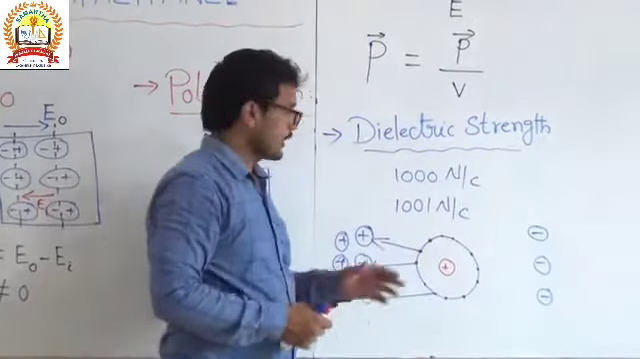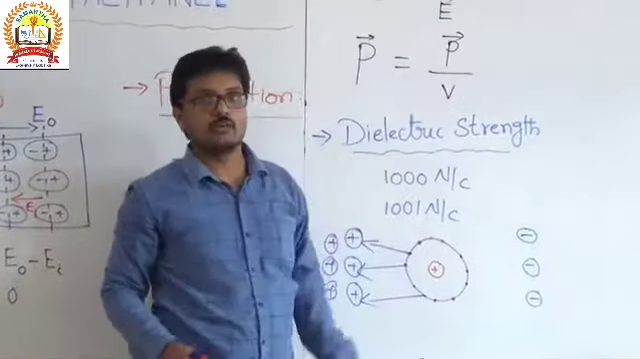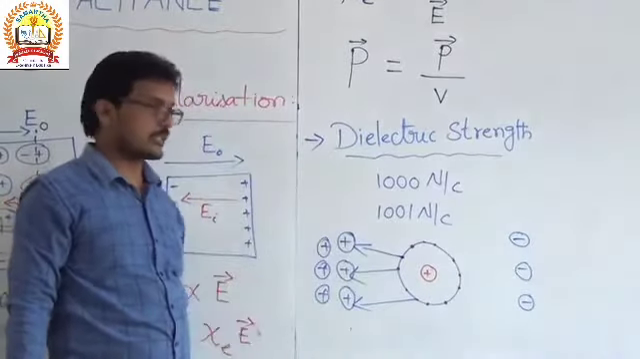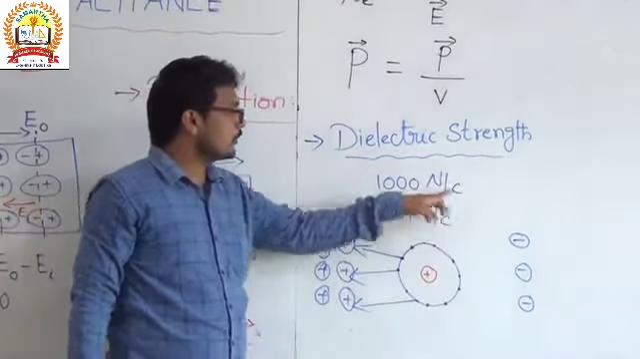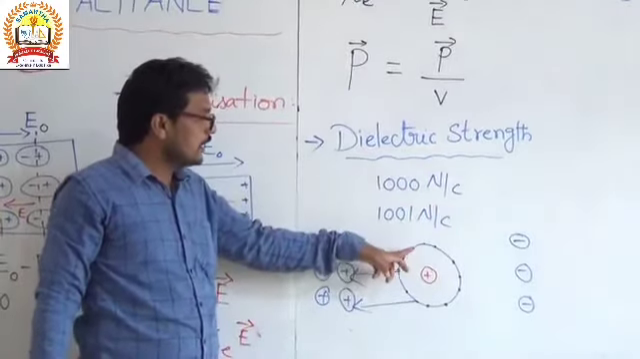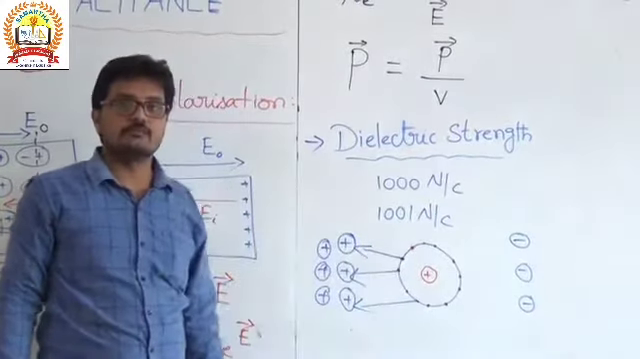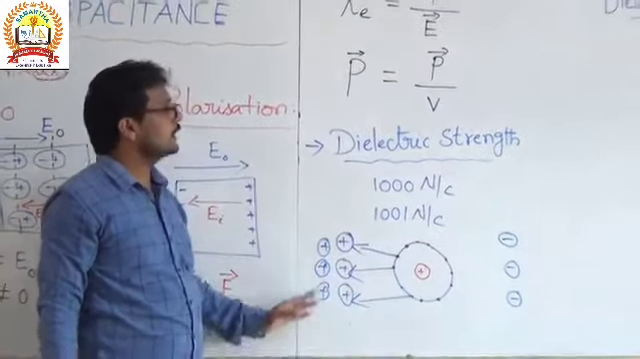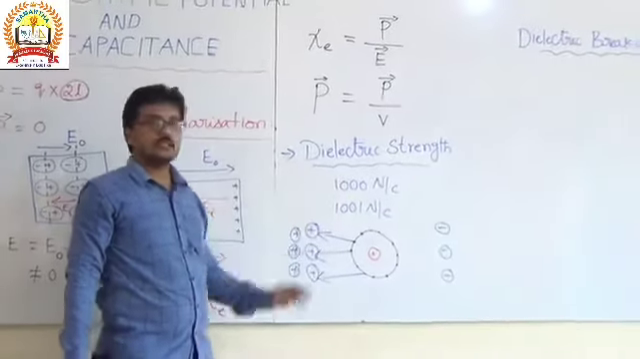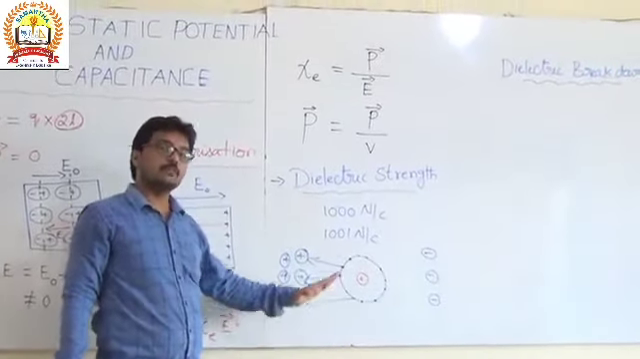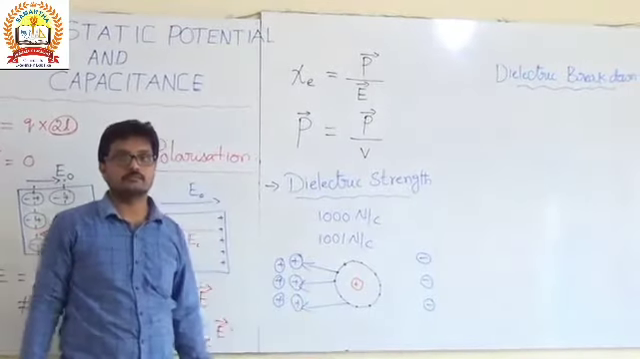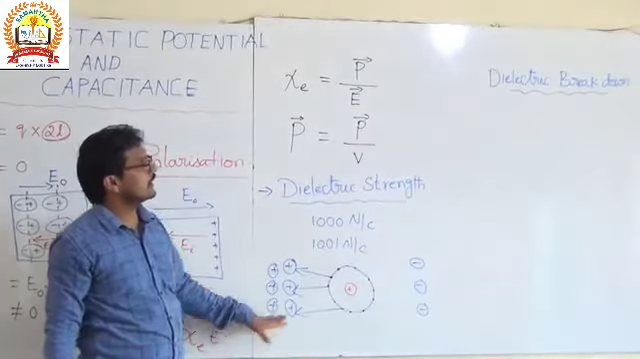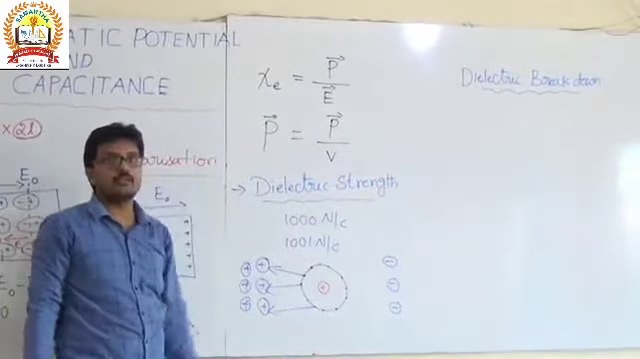per coulomb represents dielectric breakdown. 1000 Newton per coulomb represents the dielectric strength, because 1000 Newton per coulomb is the maximum strength between the electrons and the positive charge. And if it crosses that, then the electrons are coming out from the substance and it loses its insulating property and behaves as a conductor. Okay, so it loses its insulating property and acts as a conductor, that we call dielectric breakdown.